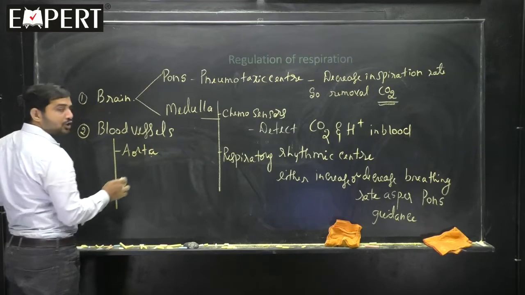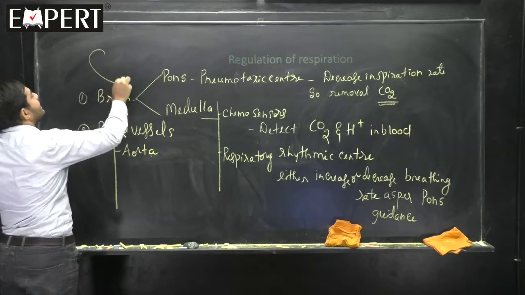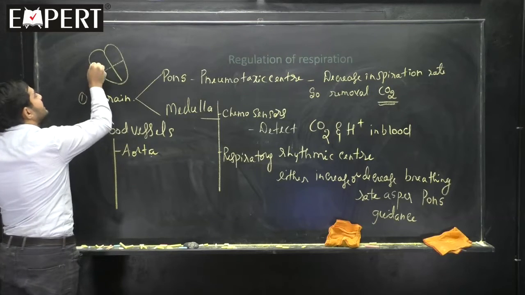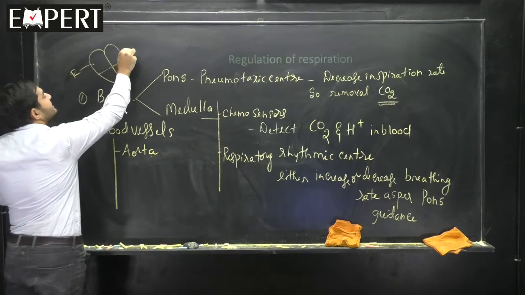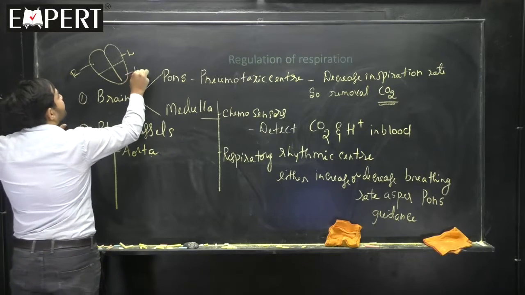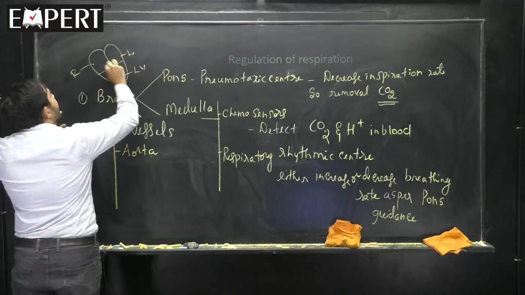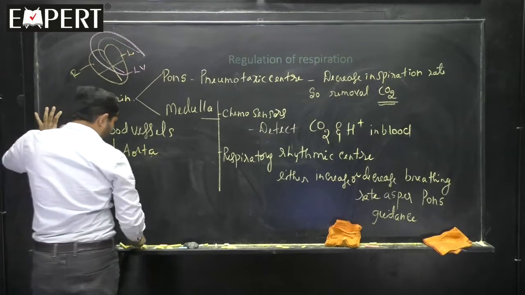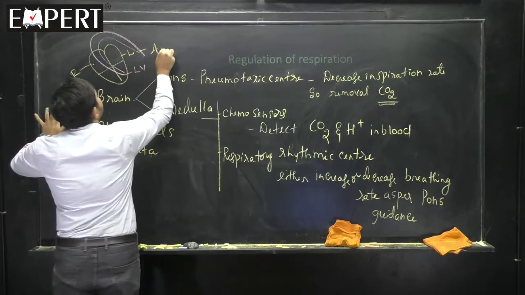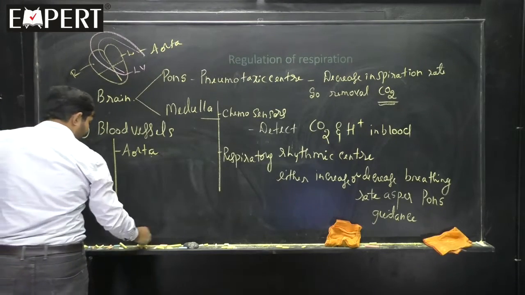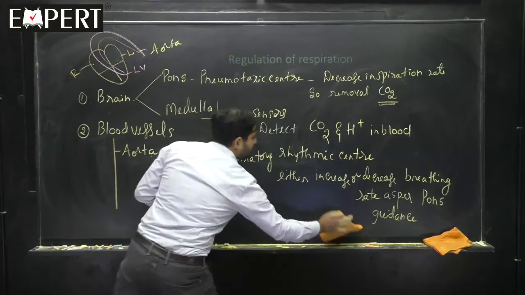Aorta, we tell aorta also. It's a heart, and you know it's a right side, it's a left side. From the left side, from the left ventricle, an artery goes like this, and this artery we call aorta only. Clear?